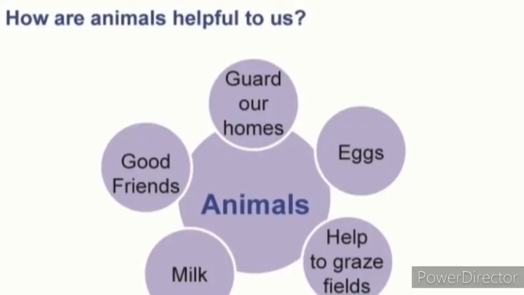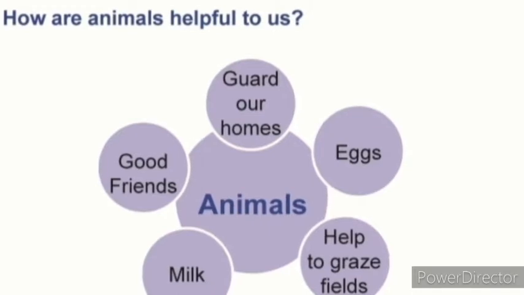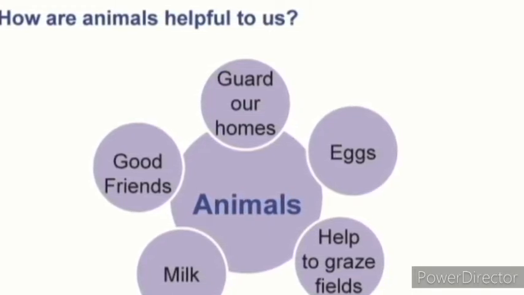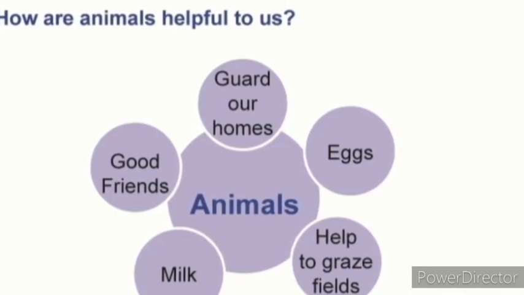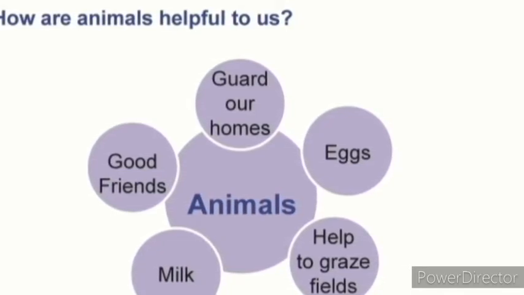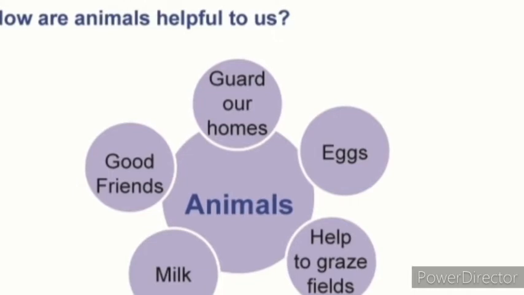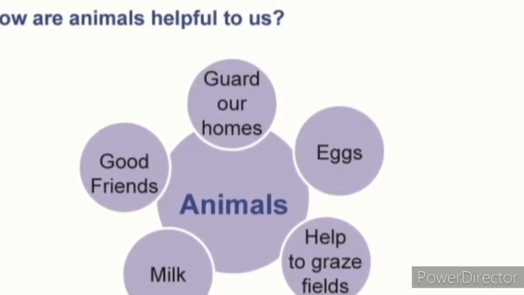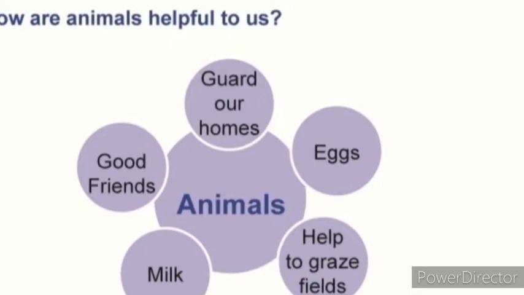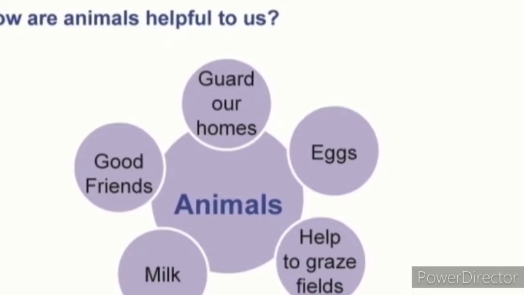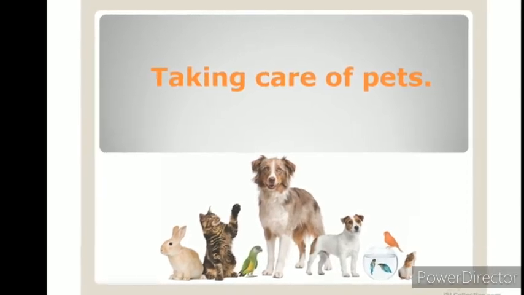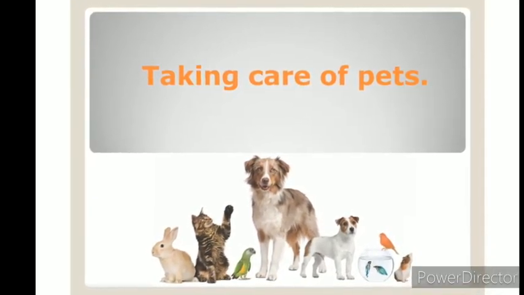Animals such as cows, sheep, horses, dogs, and hens live with us in our homes and farms. They are called domestic animals. They help us in many ways, giving eggs and meat. Goats, cows, and buffaloes give milk. Sheep give wool. Dogs guard our houses. So it is our duty to take proper care of these animals.